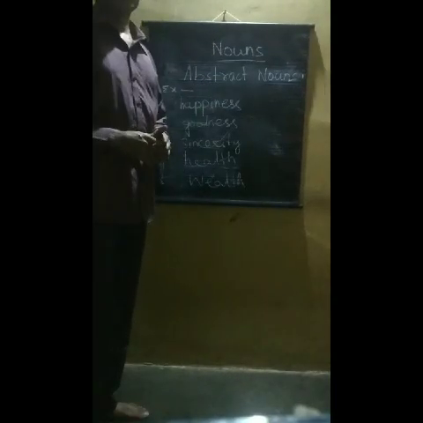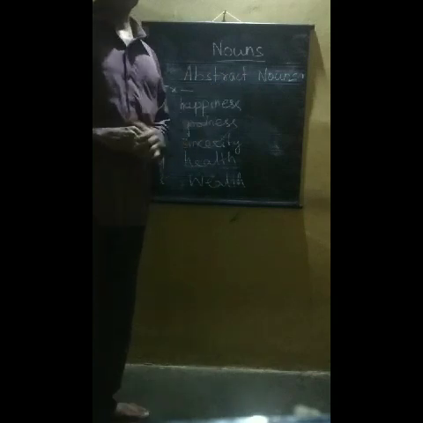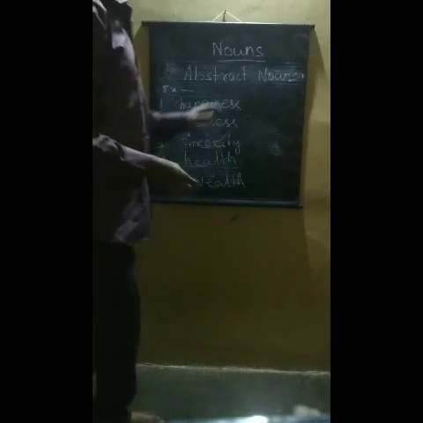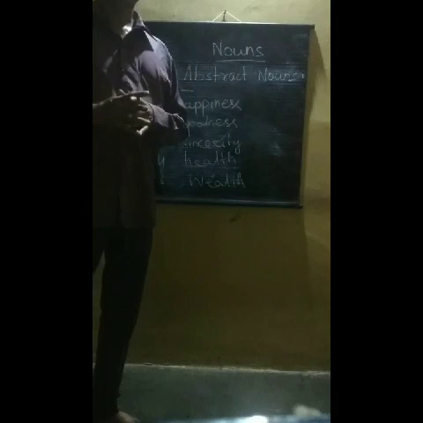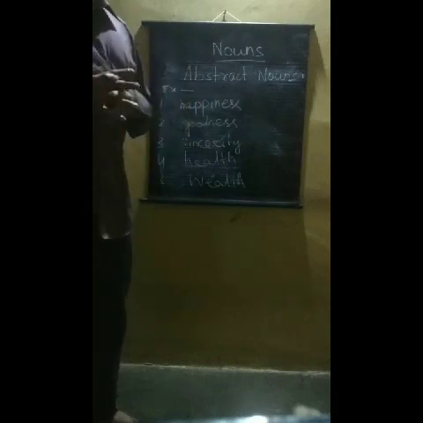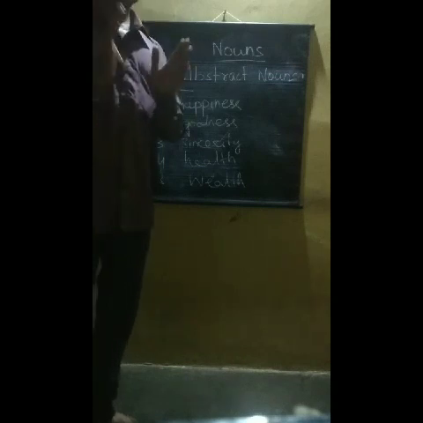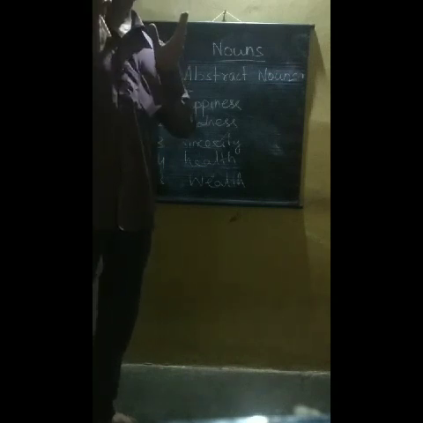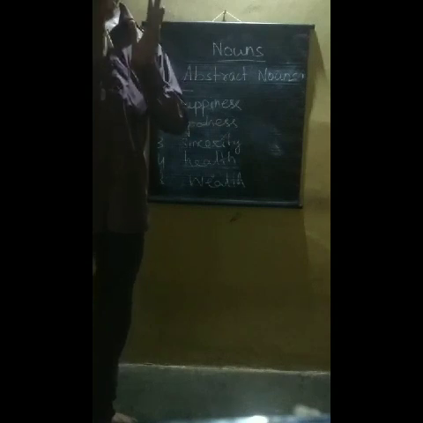Abstract nouns. This is the fifth kind of noun, which is called abstract noun. Now what are abstract nouns? Abstract nouns are those nouns which are used for abstract things. Then what do you mean by abstract things? Abstract things are those things which can only be felt or thought of.